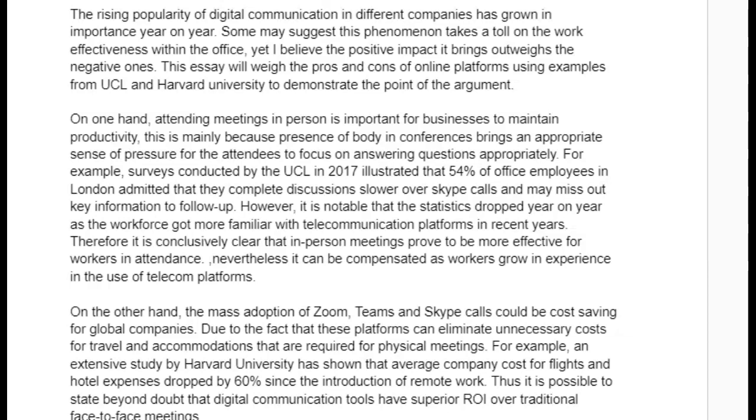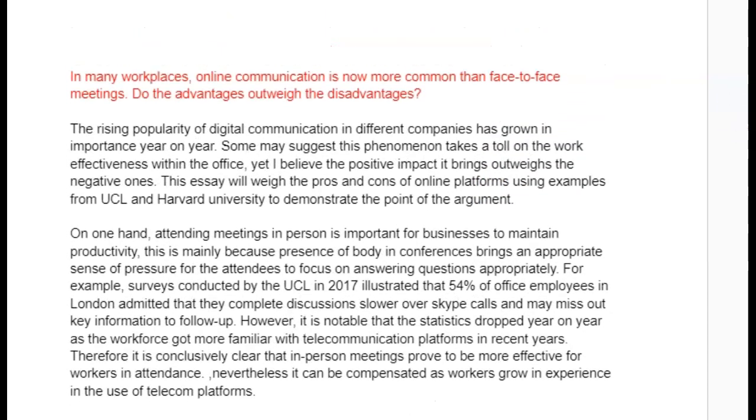Okay. This essay will weigh the pros and cons of online platforms using examples from UCL and Harvard University. Capitalize your U here to demonstrate the point of the argument. All right, that's fine. I want to bring up one point here.